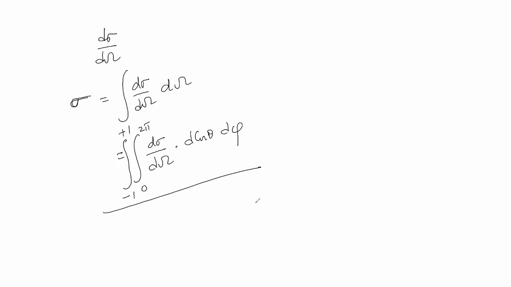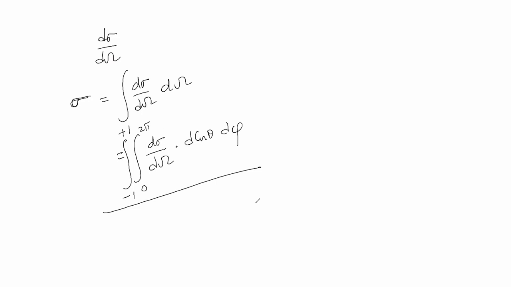This is how we solve the problem of obtaining cross sections for any given scattering using the Born approximation or using a phase shift analysis. See the examples which I have taken, where we have considered that the energy of the incoming particle is the same as the energy of the outgoing particle, that means elastic scattering, or we have assumed that the potential is weak, or in the case of phase shift analysis, we assume that the kinetic energy of the particles involved is much smaller than the rest mass energy of the particle.